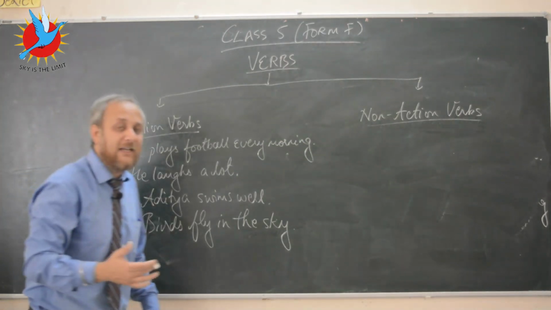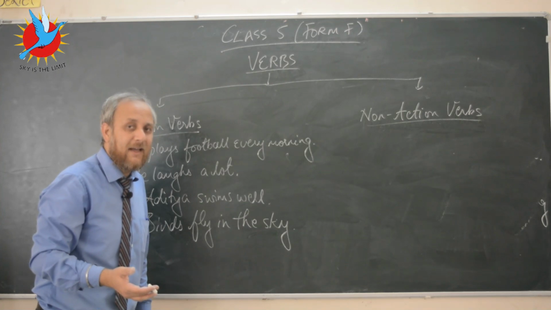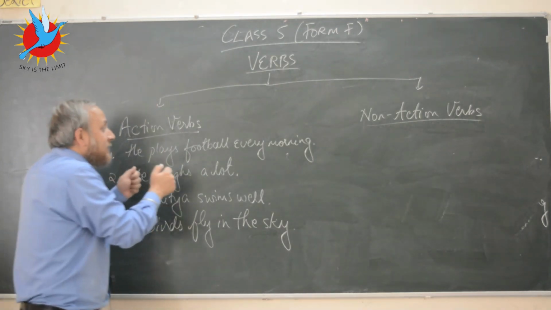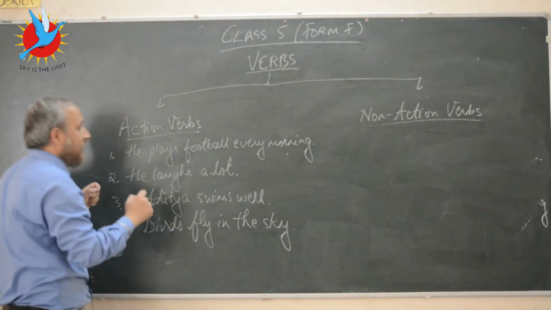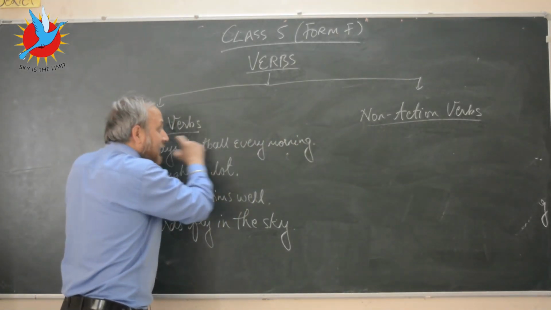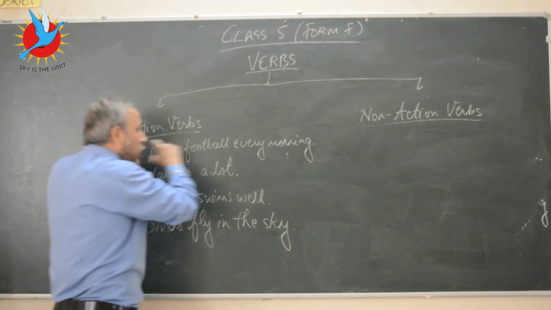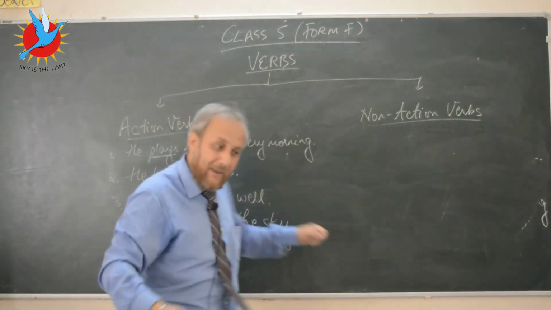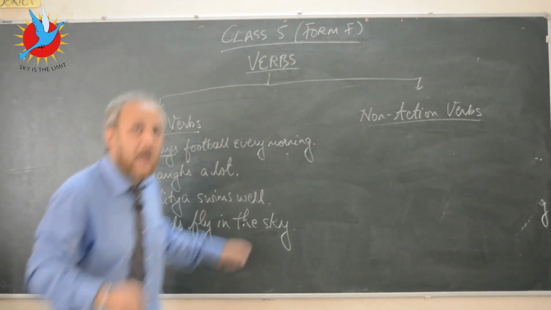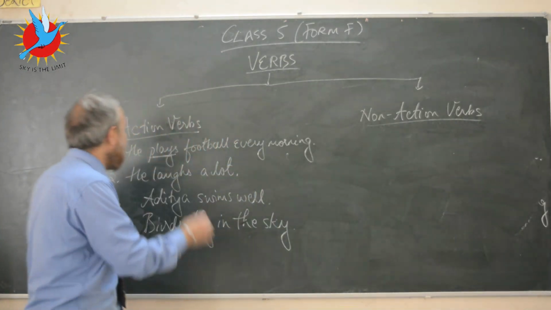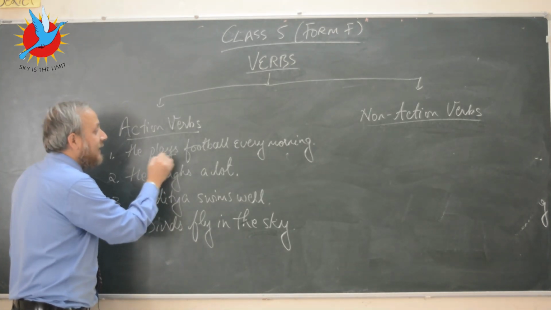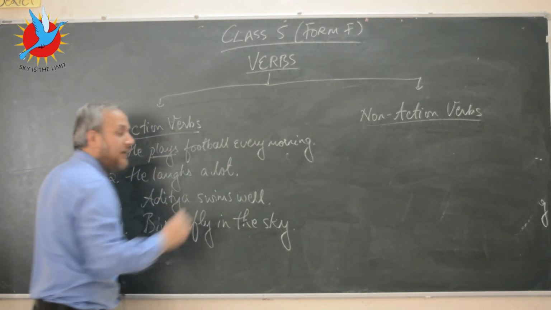because look at the word that talks about the action in this sentence. So which is the word that talks about action, that shows us action? Well, the word is plays. He plays football every morning. So this is the word that's talking about action. This is the word that shows us the action in the sentence.